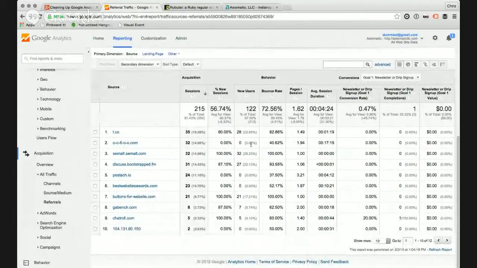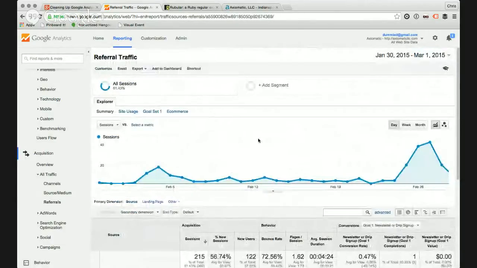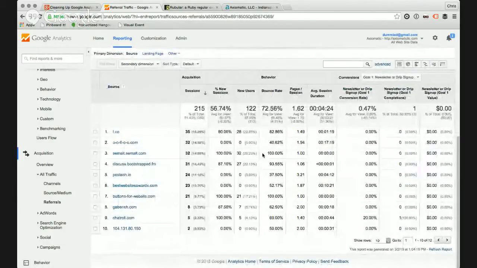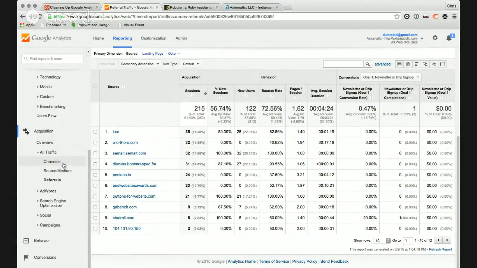I'm sorry, one funny thing I just noticed here with this one, which we already established was sort of bot spam, has a 17-minute average session duration. This is just an example of how these referral spammers, especially when you're at a fairly low traffic level, can really mess with your metrics. And also 0% new sessions. That's fun. The reason why, again, I'll talk about this more, is that they're specifically crafted to weed their way in there and get into your Google Analytics without actually hitting your site at all. Again, I'll talk about that more probably in a lunch and learn later.